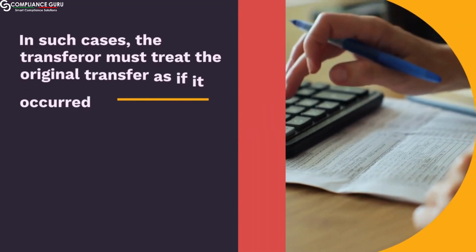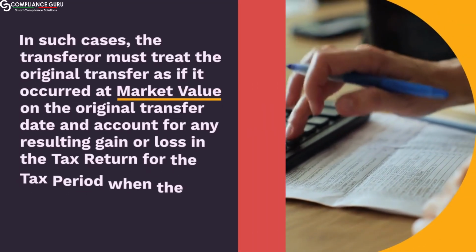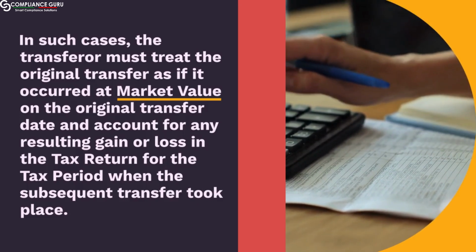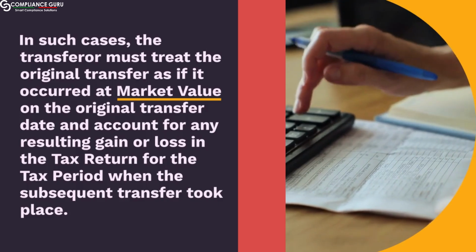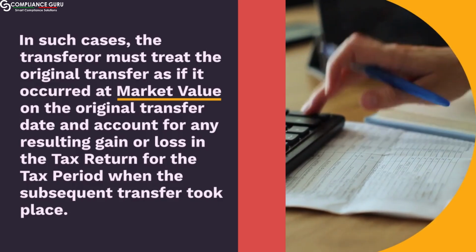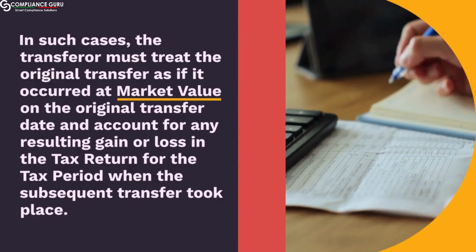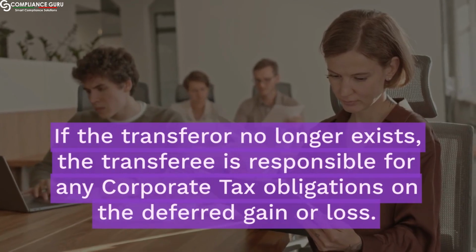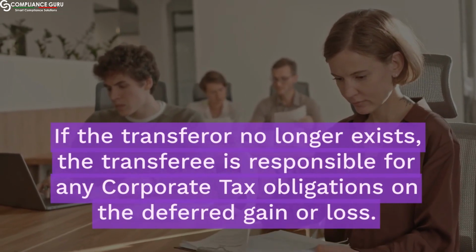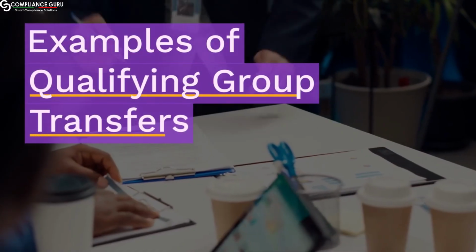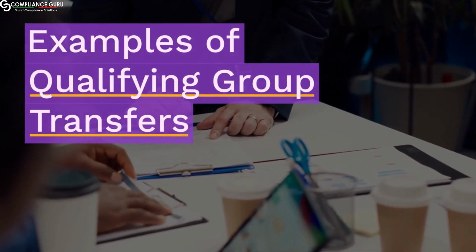In such cases, the transferor must treat the original transfer as if it occurred at market value on the original transfer date and account for any resulting gain or loss in the tax return for the tax period when the subsequent transfer took place. If the transferor no longer exists, the transferee is responsible for any corporate tax obligations on the deferred gain or loss. Examples of qualifying group transfers.